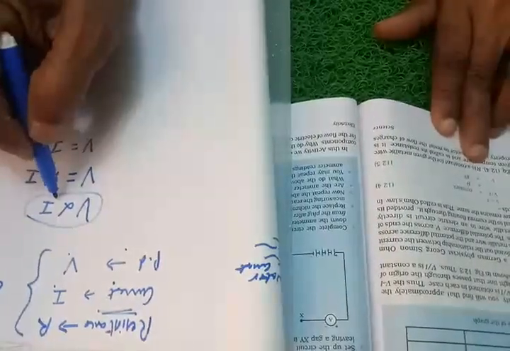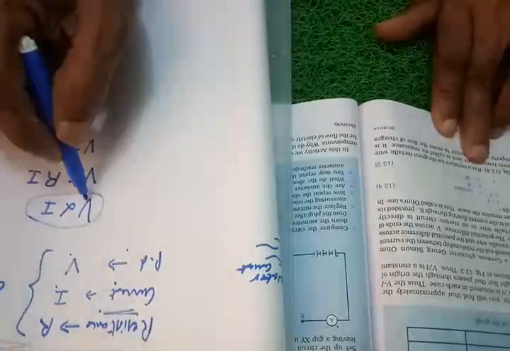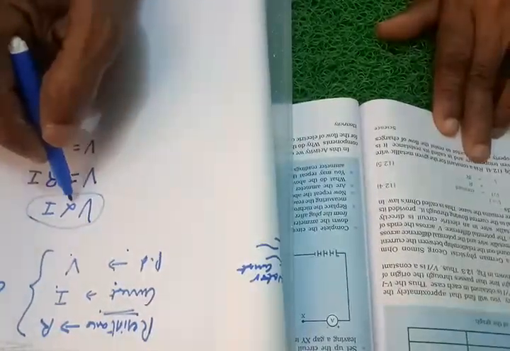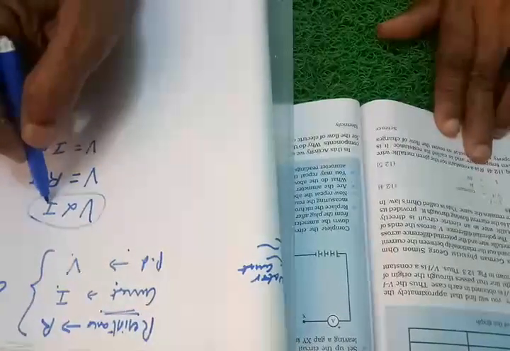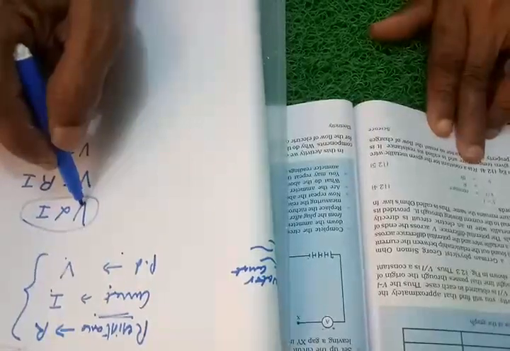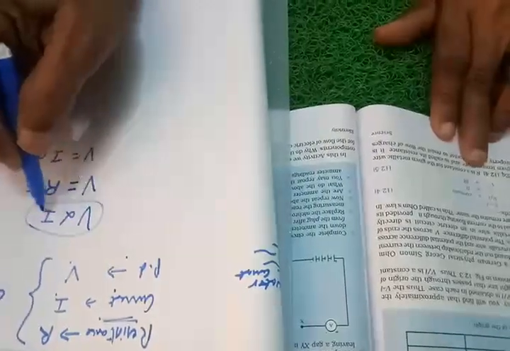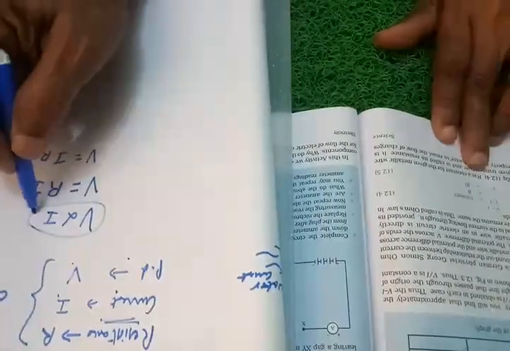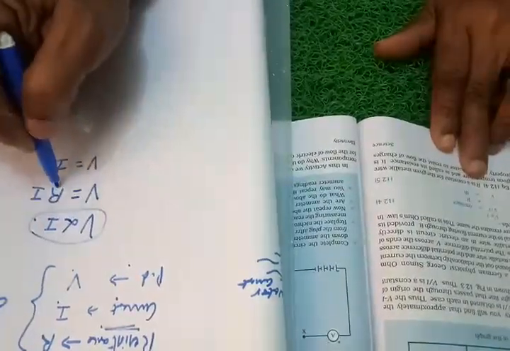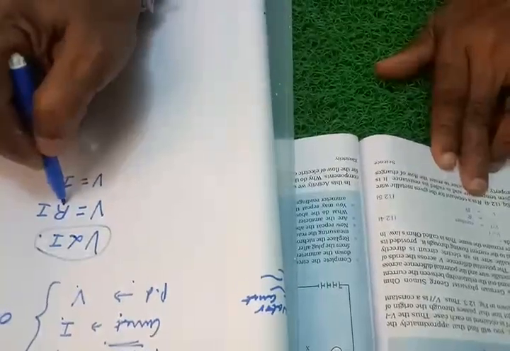What does Ohm's law state? That the potential difference between the two ends of a conductor is directly proportional to the current flowing through it. If you want to remove this proportionality sign, you have to take a constant, that is R, the resistance.